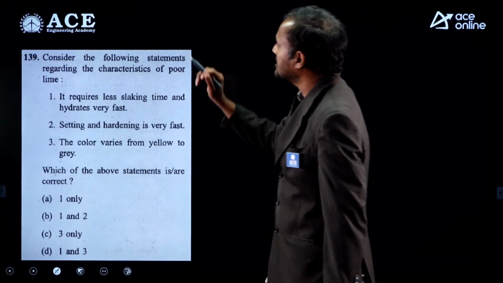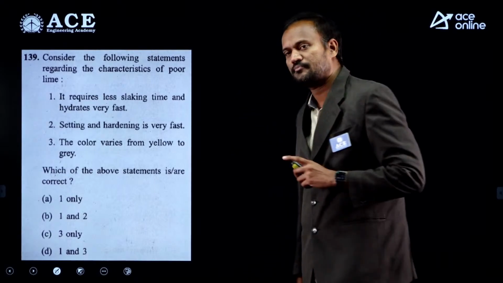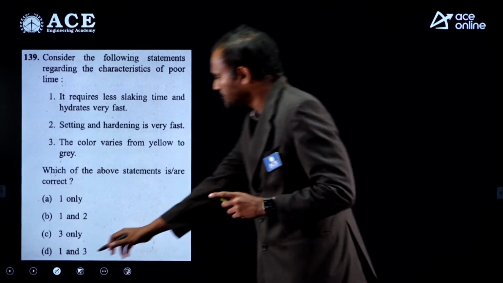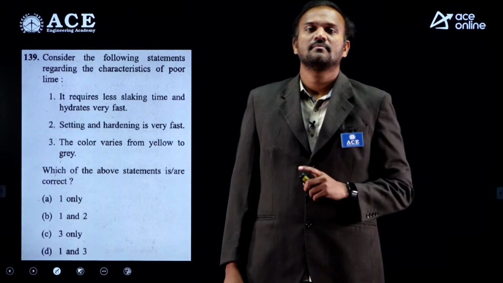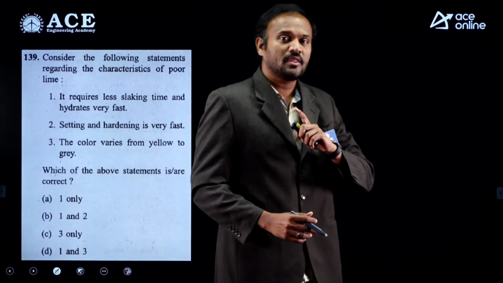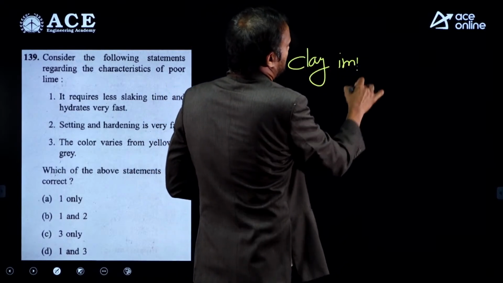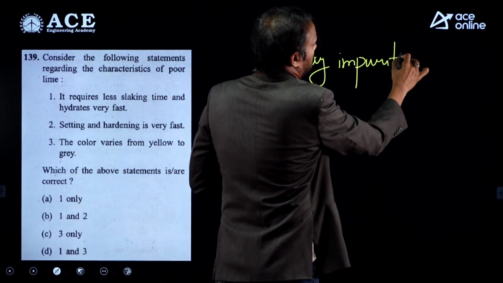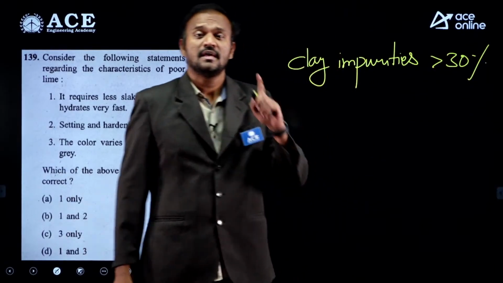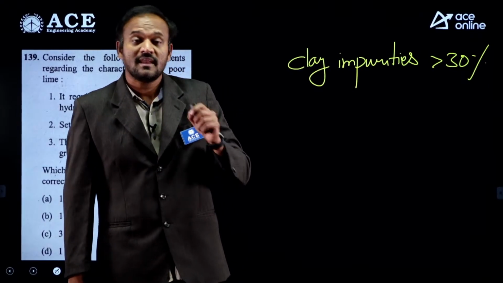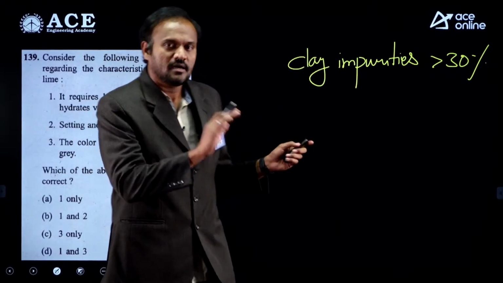Next, consider the following statements regarding the characteristics of poor lime. Now what is poor lime? Poor lime is defined as lime where clay impurities are more than 30%. So if the lime has clay impurities more than 30%, the lime is called poor lime.